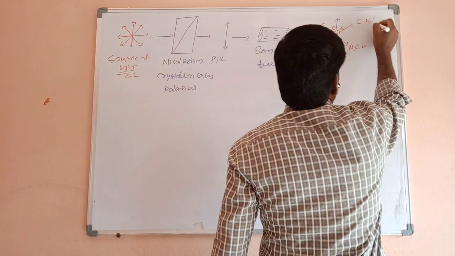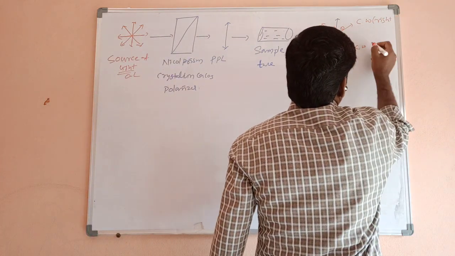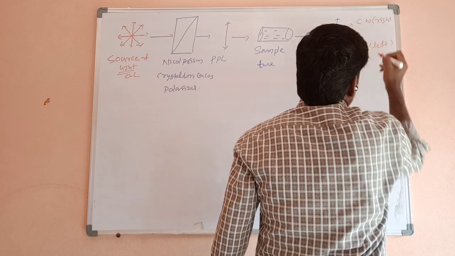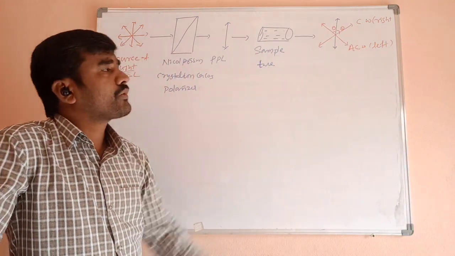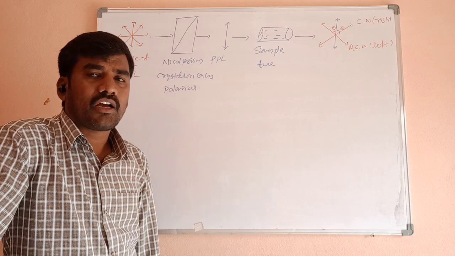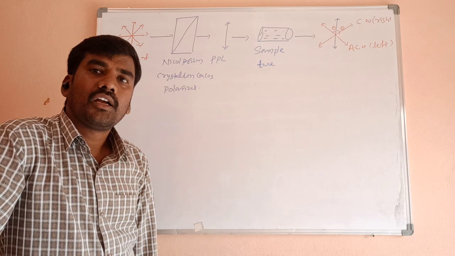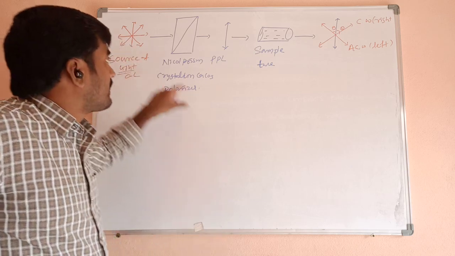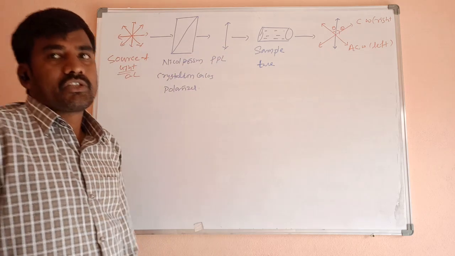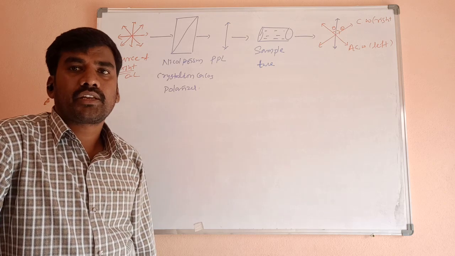Clockwise means the right side, and this is the left side. When the organic solution rotates the plane of polarized light either clockwise or anti-clockwise, it is called optically active. Clear? These are the instruments in the polarimeter.